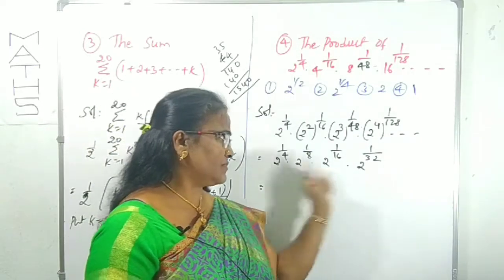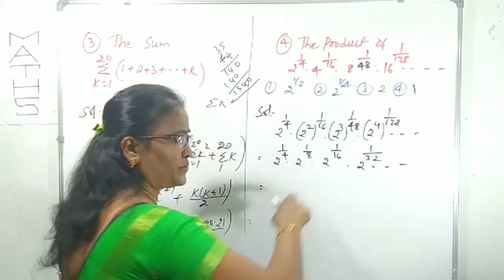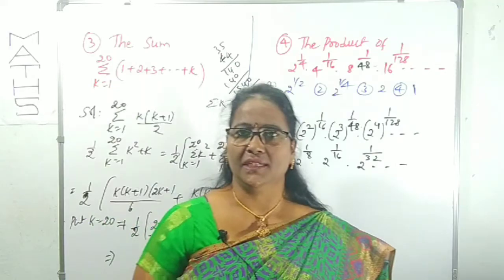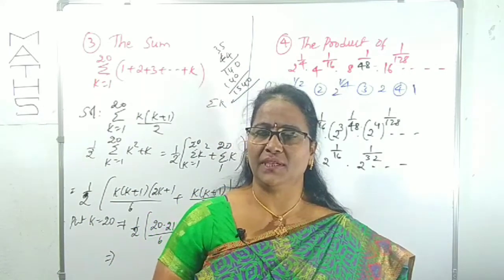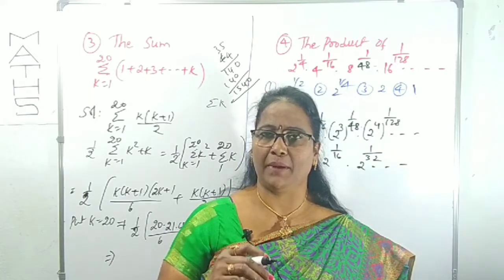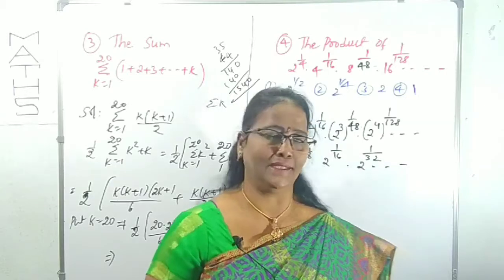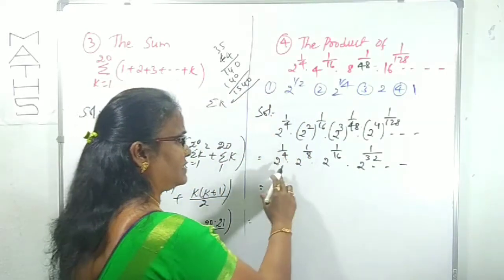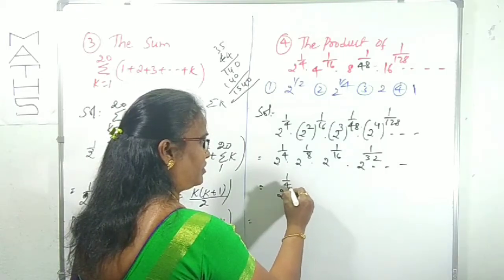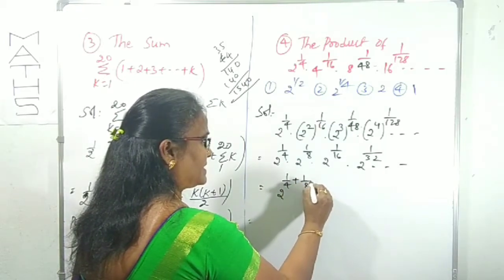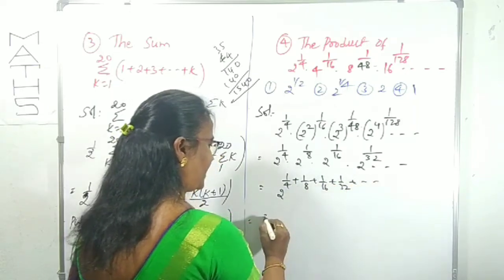In all these terms up to infinity, the base is the same, 2. One of the results from the algebraic property, what is that algebraic property? a power m into a power n is a power of m plus n. Here there are terms up to infinity. We can take the base as 2 power 1 by 4 plus 1 by 8 plus 1 by 16 plus 1 by 32 plus up to infinity.